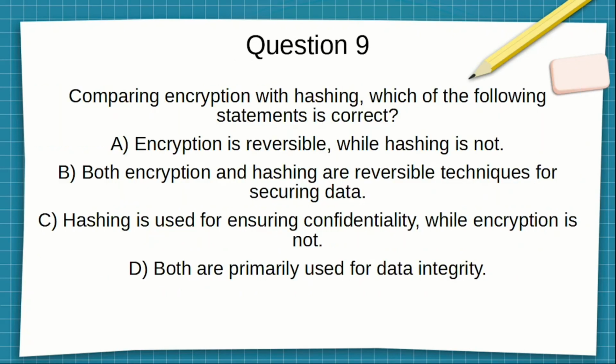Question 9. Comparing encryption with hashing, which of the following statements is correct? A. Encryption is reversible, while hashing is not. B. Both encryption and hashing are reversible techniques for securing data. C. Hashing is used for ensuring confidentiality, while encryption is not. D. Both are primarily used for data integrity. Pause the video, make your selection.